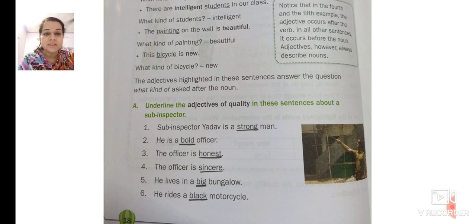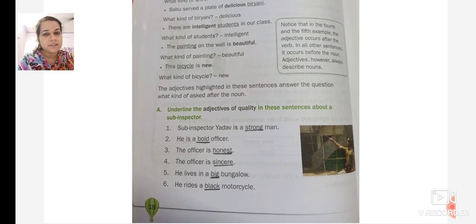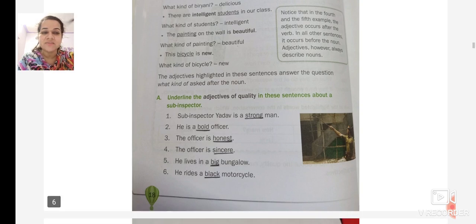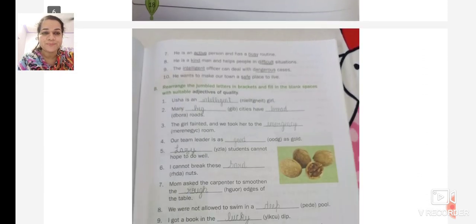The officer is sincere. What kind of officer? Sincere. He lives in a big bungalow. Which kind of bungalow? Big bungalow. He rides a black motorcycle. Which color motorcycle? Black. So black is the adjective. We all have done this exercise before. We are just revising this chapter now.